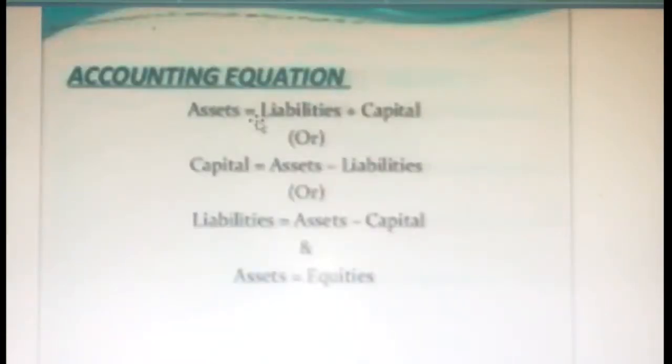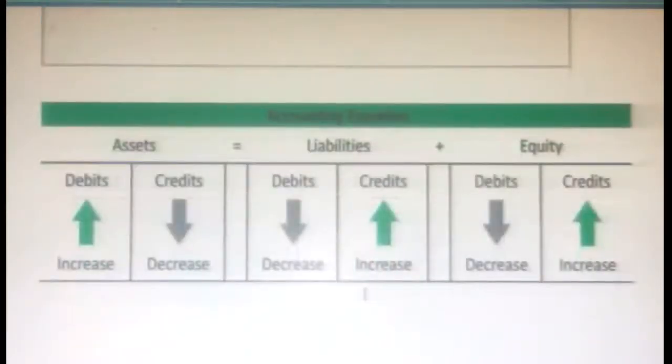We can express the equation in different forms. Assets is equal to liabilities plus capital, or capital is equal to assets minus liabilities, or liabilities is equal to assets minus capital. Finally, assets is equal to equities. You have to keep these equations in mind for preparing the accounting equation. It is the very basic foundation as you move forward in the accountancy subject.